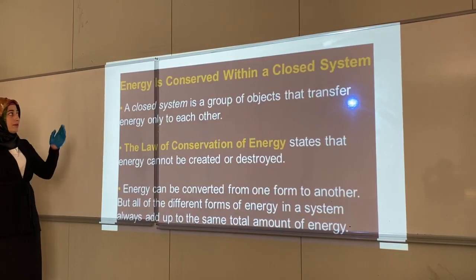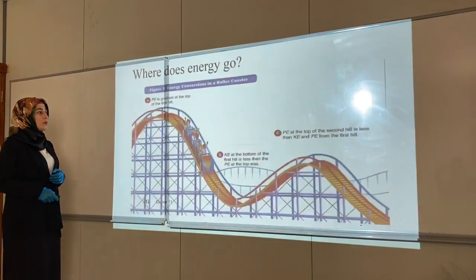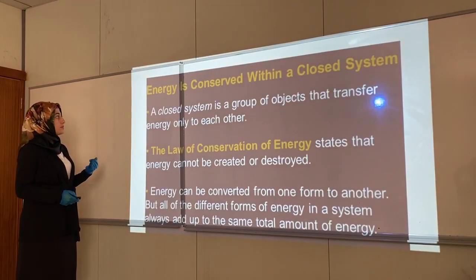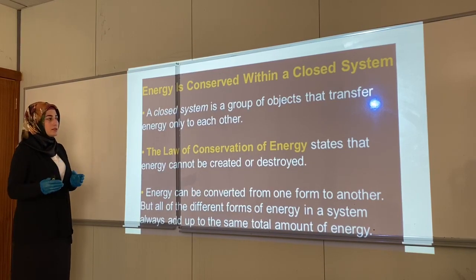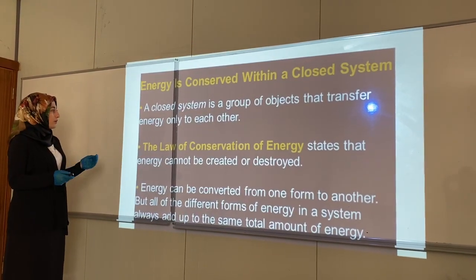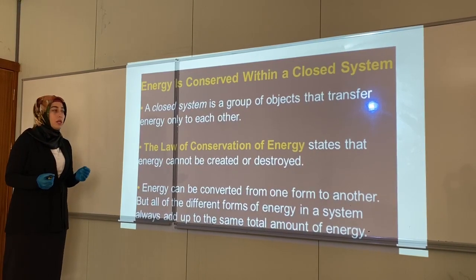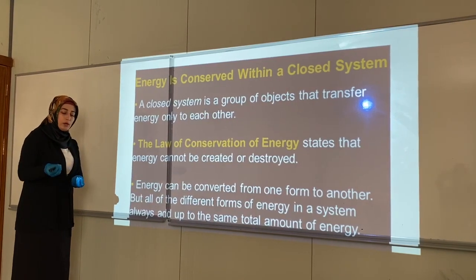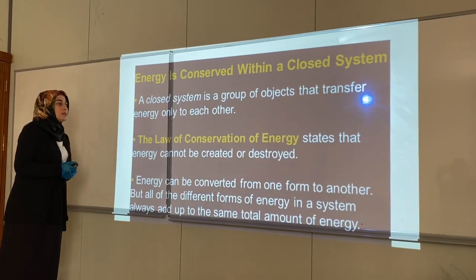After that, we have energy that's conserved inside a closed system. A closed system is like the roller coaster. We have to know what a closed system is. It's a group of objects, like the tracks and the cars inside this roller coaster, and the objects transfer energy to each other. A closed system means you have a group of objects that transfer energy, for example, from one object to the second one. And we have a law of conservation of energy.